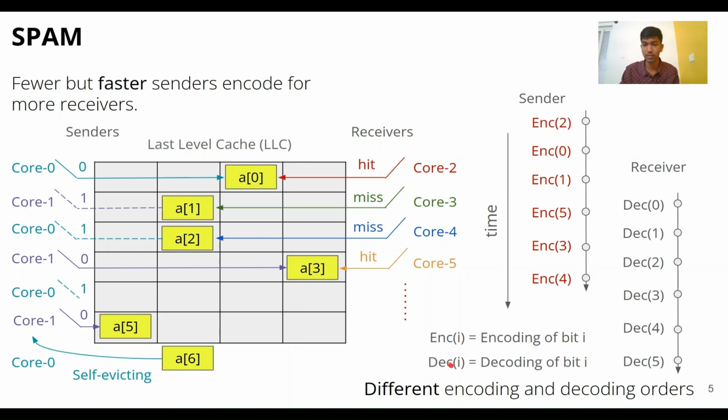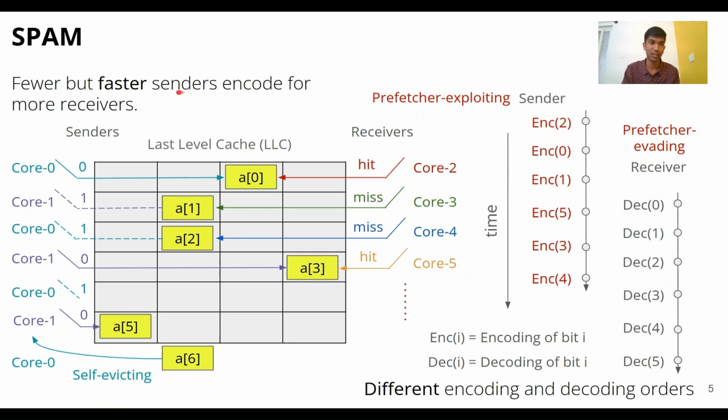And we do that by exploiting the property that encoding and decoding order need not be the same. For example, as long as bit 2 is encoded before it's decoded, bit 0 is encoded before it's decoded, and bit 1 is encoded before it's decoded, it does not matter whether they were encoded in order. So by changing the encoding order, we in turn modify the access pattern of the sender, and the access pattern of the sender is modified in such a way that some of the prefetches are triggered on the sender side, accelerating the sender. On the other hand, the receiver evades prefetches through its access pattern in order to accurately measure the load latency.